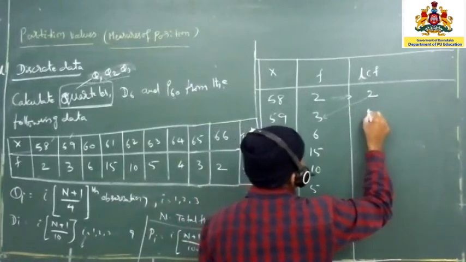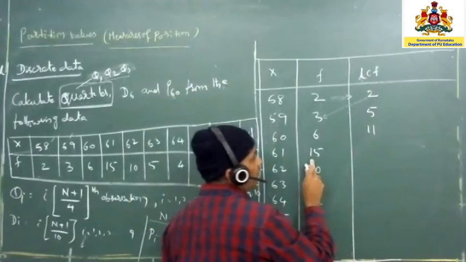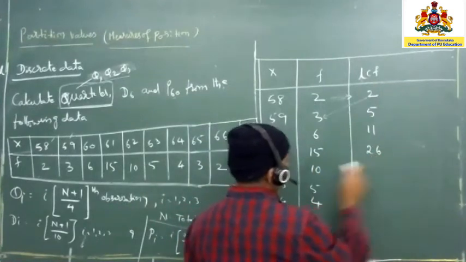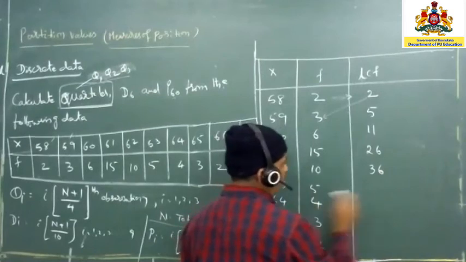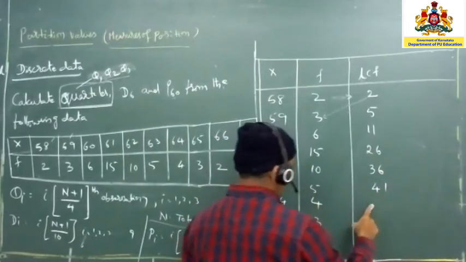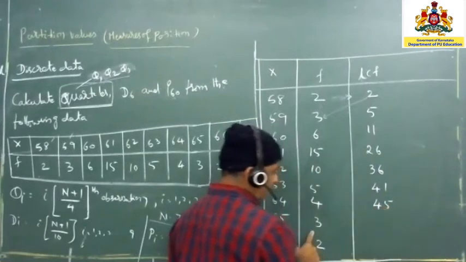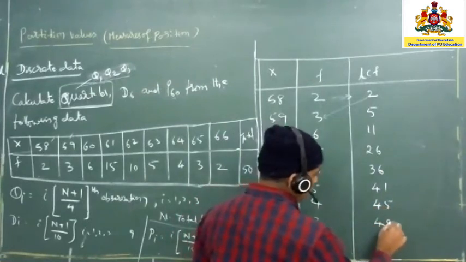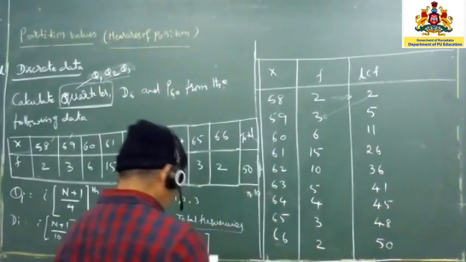We write it as 5. 5 plus 6, 11. 11 plus 15 is 26. 26 plus 10, that is 36. 36 plus 5, that is 41. 41 plus 4, 45. 45 plus 3, 48. 48 plus 2, that is 50.